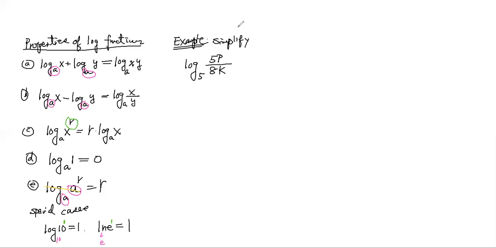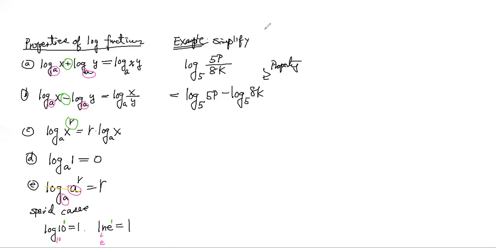Be careful here: plus is times, minus is divide. The first thing I see is that it is 5p divided by ak, so I can separate that out into log 5p minus log 5ak, using the property.